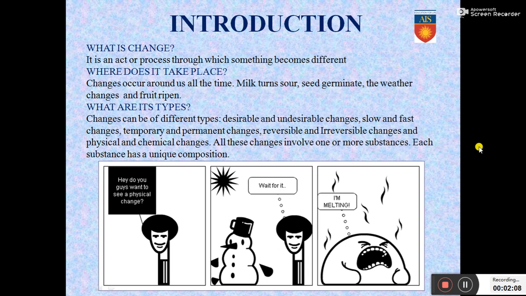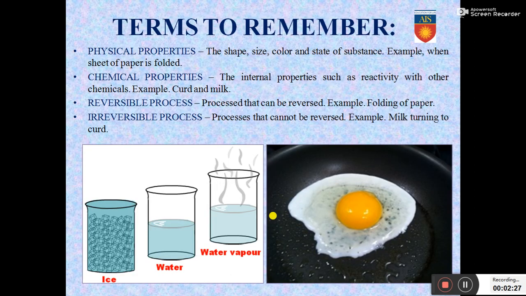So all of these changes involve one or more substances, and each substance has a unique composition. So here, if you look at this comic strip, melting of ice due to heat is a physical change. We will learn more about it as we go forward with the chapter. Before getting into the intricacies of the chapter, let us first remember a few very important terms.